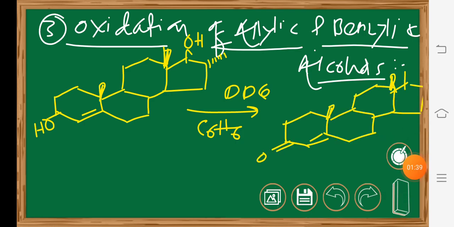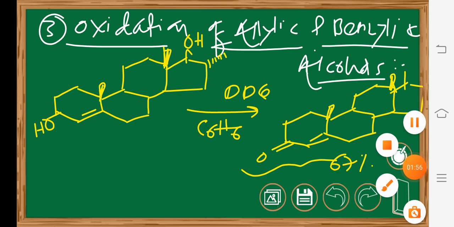This is the product, where the enone moiety is there, and the yield of this product is 67%. So this is the oxidation of an allylic and benzylic group to the respective alpha beta unsaturated carbonyl compound.